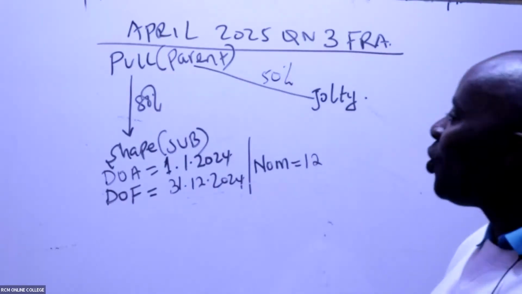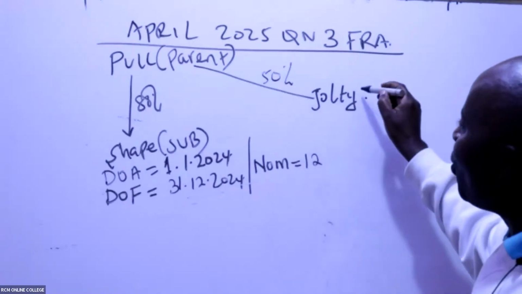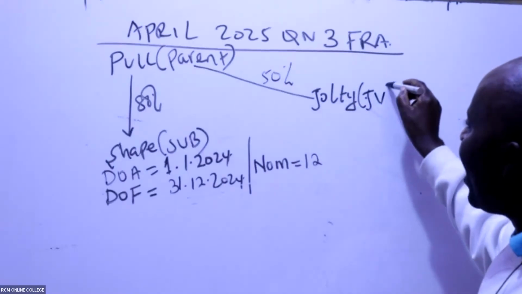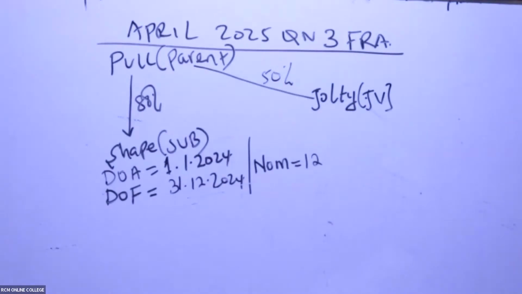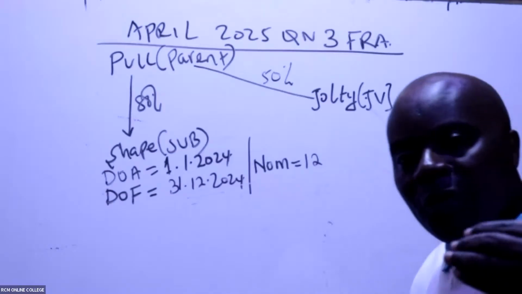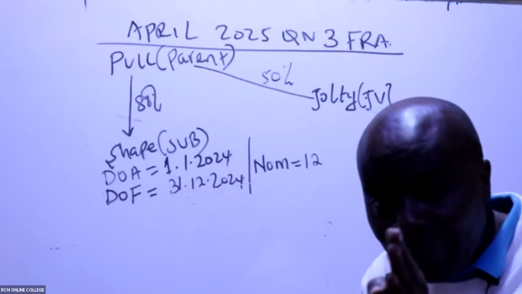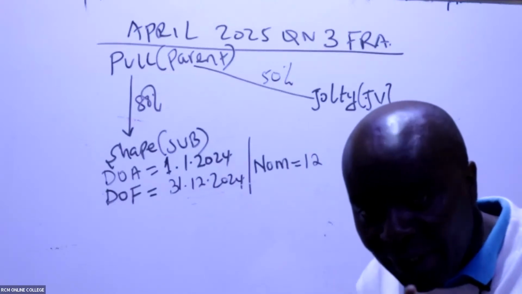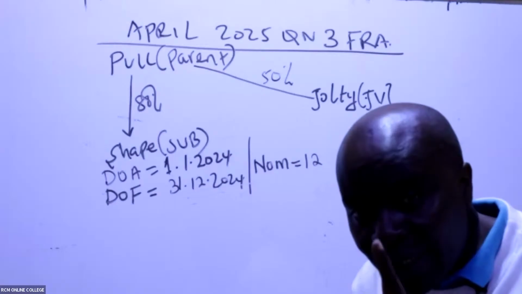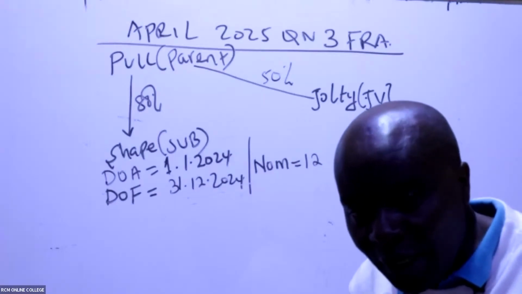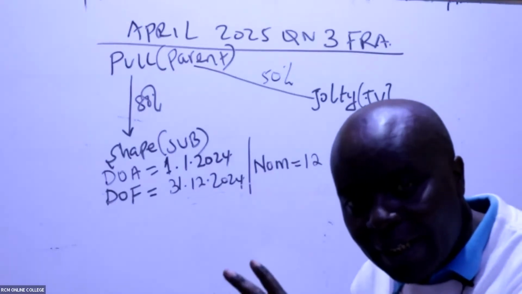So if you have acquired exactly 50%, that is what we call a JV. So this one here is a joint venture. Remember, below 50%, above 20%, in between 20% up to 49.999, associate. Exactly 50%, a joint venture. More than 50%, a subsidiary.